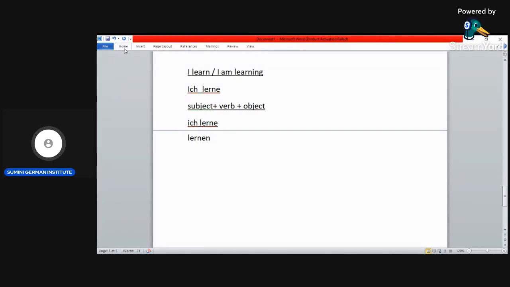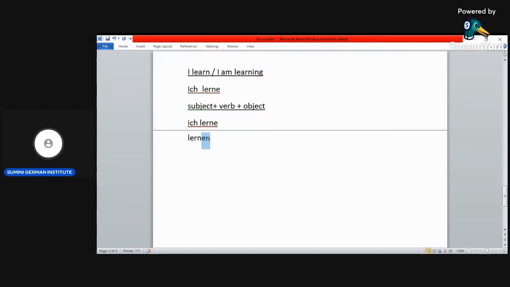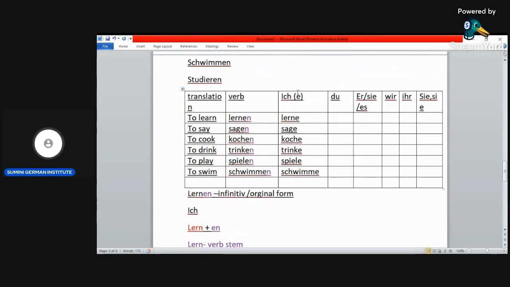So with lernen, the en goes, and for du you add st, so du lernst. For du, the verb ending en goes, then you add st.